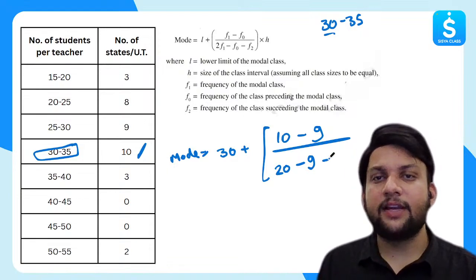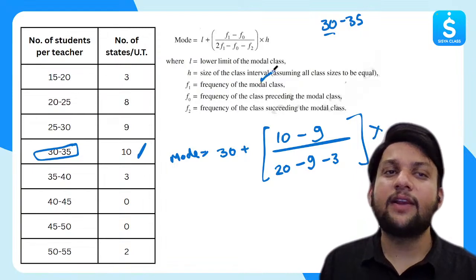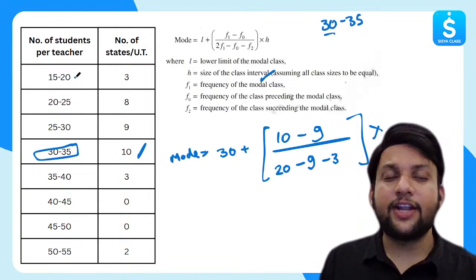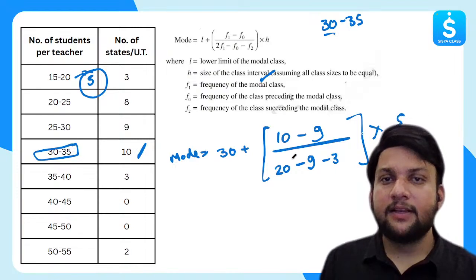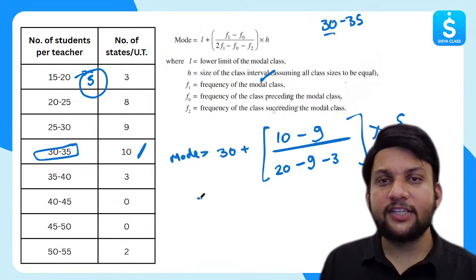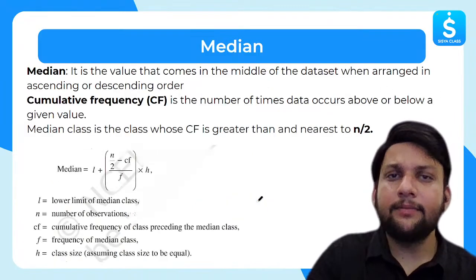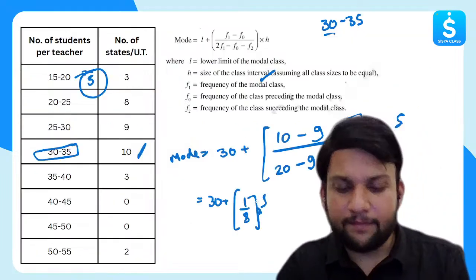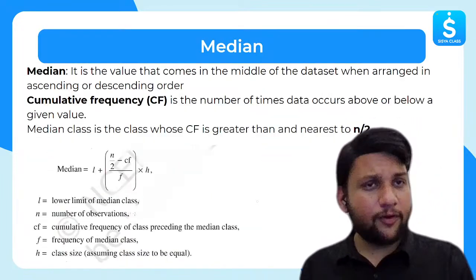In this case, it becomes 3 into H. What is H? H is the size of the class interval. In this case, 20 minus 15, 5. So the class interval is 5. So I just have to arrange it. So I will get 30 plus 1 over 8 into 5. So the final answer will become 30 plus 5 by 8. You can solve this, right? Okay, great. Let's move on to the median.